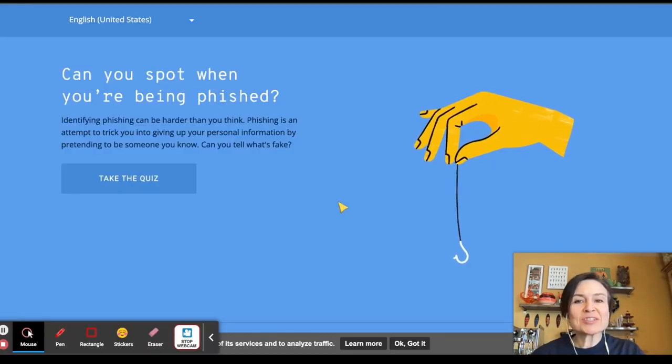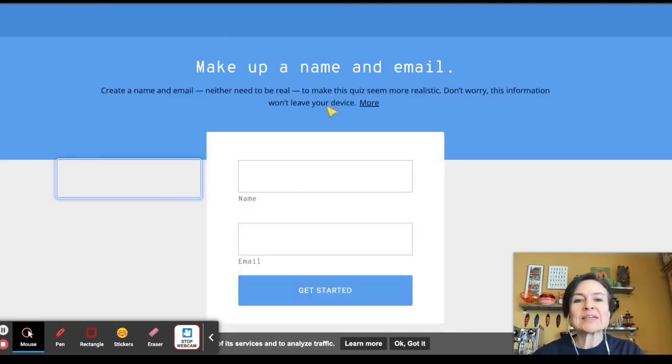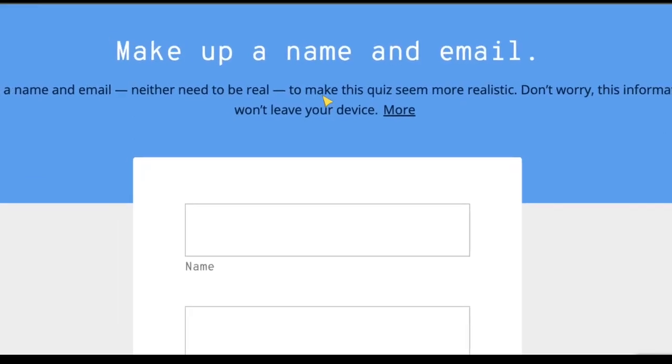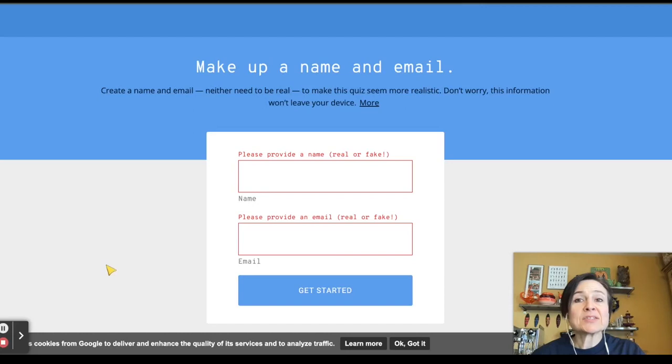As a result of Jigsaw's work, they have also published something that's great for students that are a little bit older and adults alike. There's the phishing quiz, phishingquiz.withgoogle.com. You may have used this in your classes. So when you take the quiz, even here, it asks you to use a made-up name and email, protecting privacy, all of those things. And then as you go in there, it tests your knowledge about various pieces of news to see if you can identify phishing.